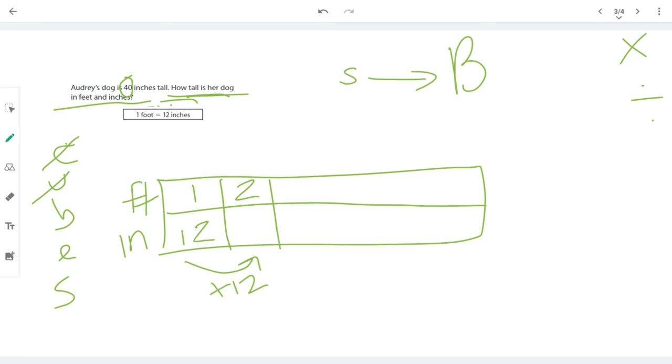And remember, our problem is asking us for 40, so we're going to need to add 12 until we get close to 40. 12 plus 12 is 24. Or I can say 2 times 12 is 24. Okay. Well, what's 12 more? What's 24 plus 12? That's 36.